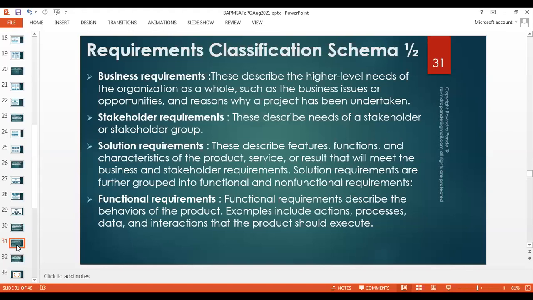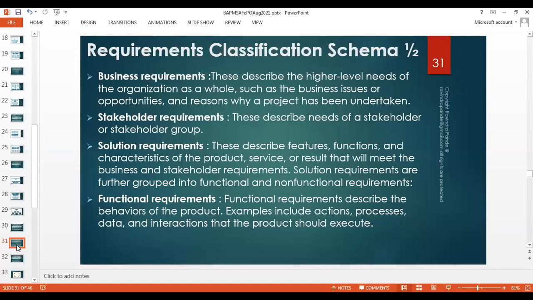completion doesn't matter in any way. So we need to make sure we walk that extra mile. We try to make sure the client understands the need, or rather he understands the completion of a product. So does it fulfill his needs? Does it fulfill his requirement? If yes, then actually the solution requirements are satisfied.